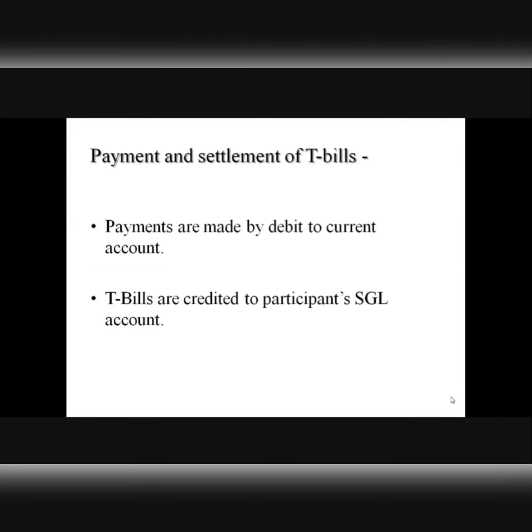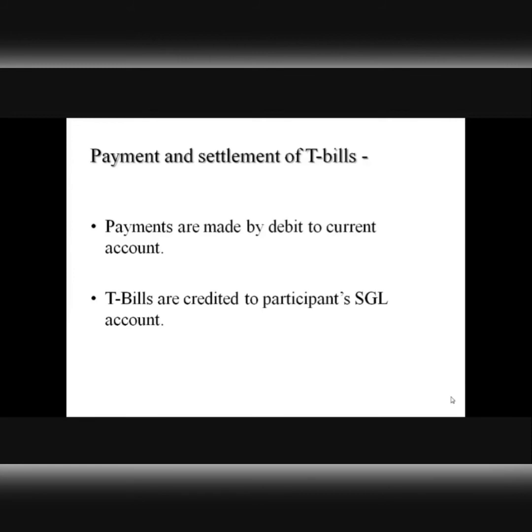Now let's try to understand how settlements happen when deals are made in treasury bills. Banks and other financial institutions that participate in the government securities market are encouraged to hold securities in electronic format, right?